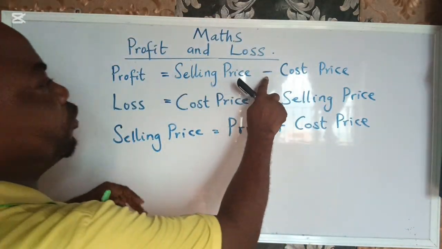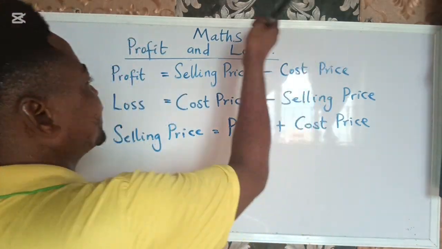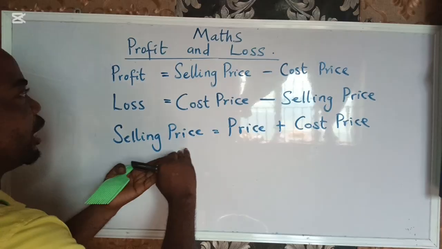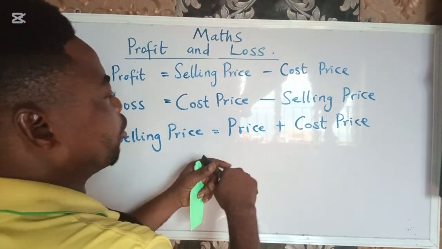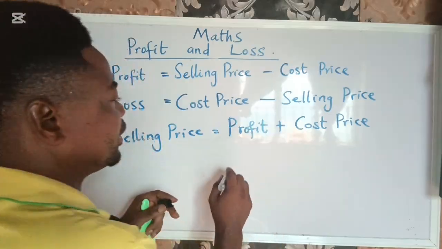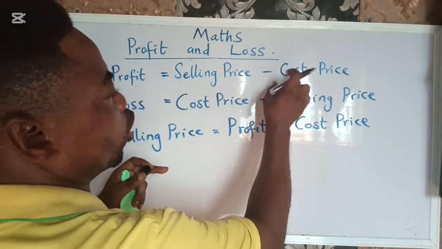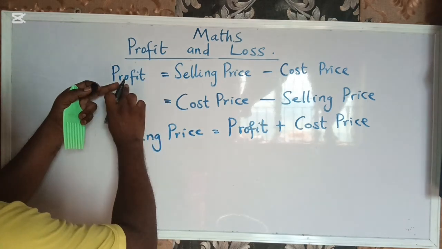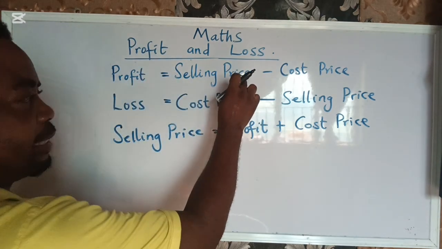And you remember, if we take minus cost price to this side, it becomes plus cost price. That's why we have selling price equals profit plus cost price.